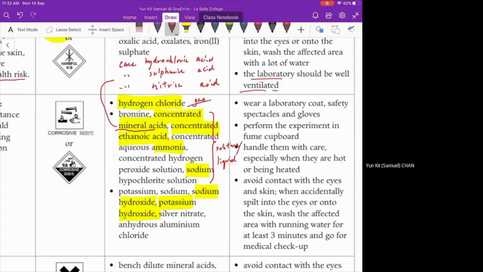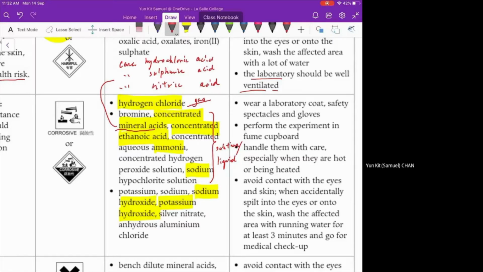Yes, okay. When we have a chemical mixed or dissolved in water, then we call it a solution. Make sure you know this point.